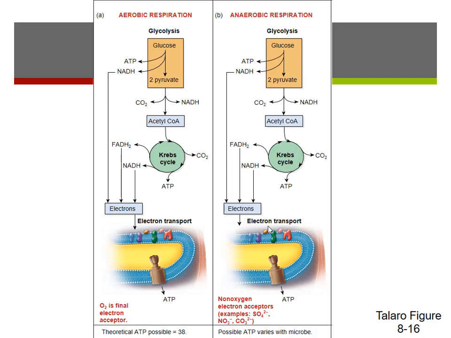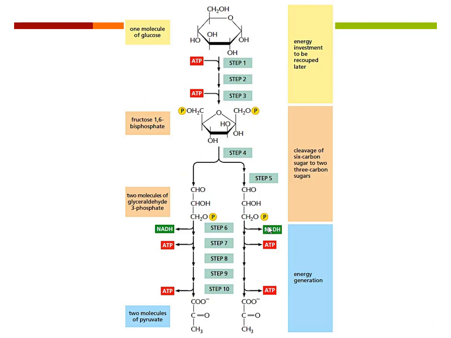So let's start at the beginning. Let's start with glycolysis. We're going to take glucose, which is that 6-carbon molecule, and in glycolysis we're going to break it down into 2 molecules that each have 3 carbons, and those are called pyruvate. In the process of glycolysis, we're going to release 2 ATP.